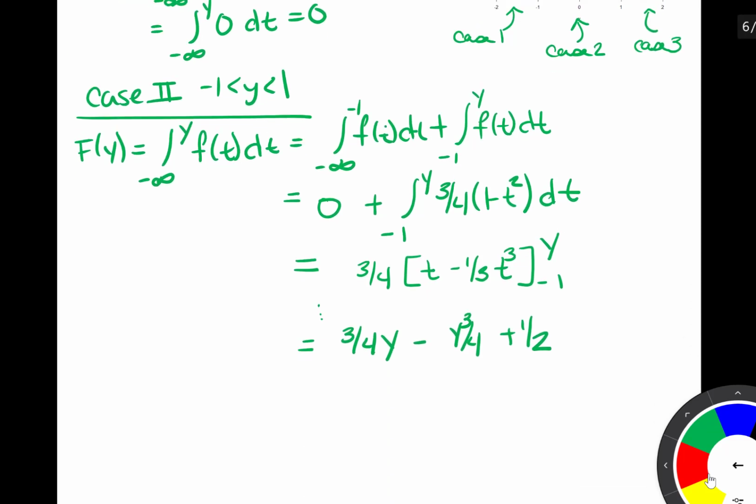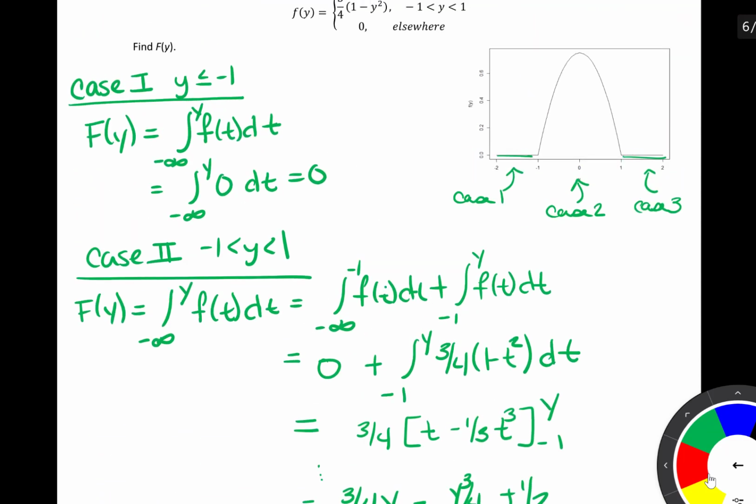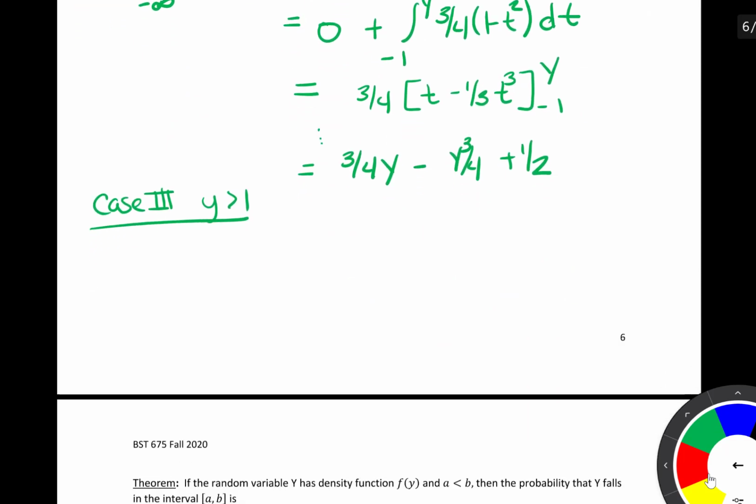And then we have one last case, and that is for y greater than 1. But again, if we go to our PDF, notice what happens. Once we get to case 3, we're not adding on any more probability. In other words, there's no more area under the curve. So we have added up all of the area to that point, which we know is 1 because the total area under the curve is equal to 1. So I claim that once we get to case 3, we should find that our CDF is equal to 1. And so let's see if that is the case.